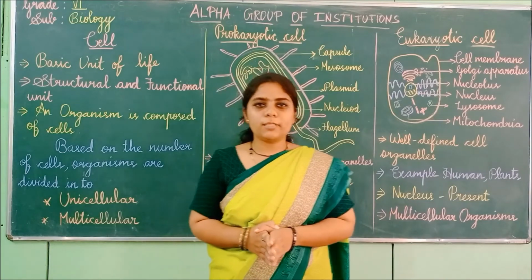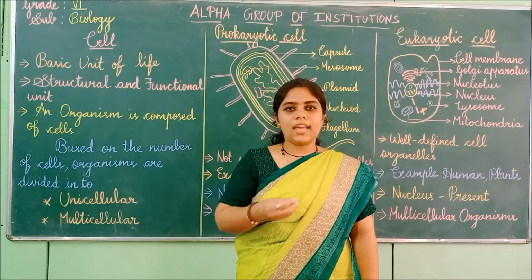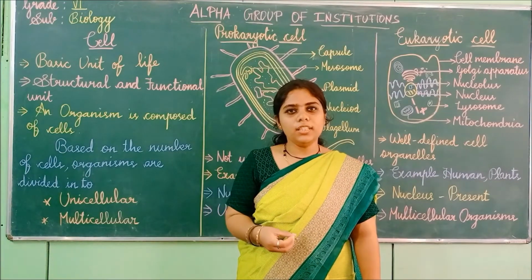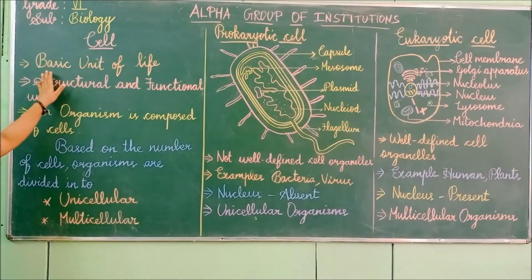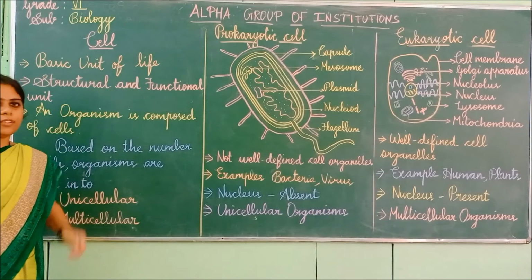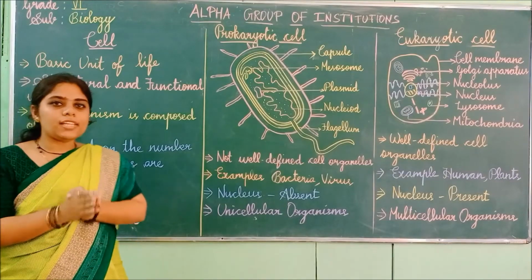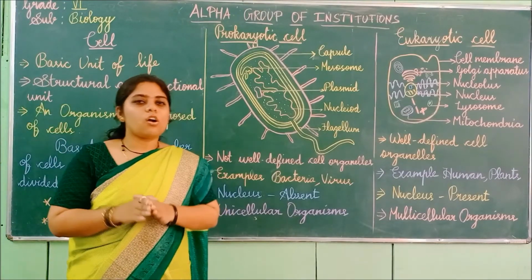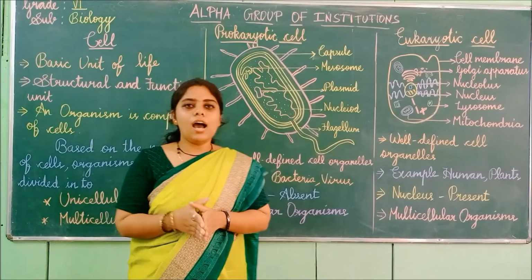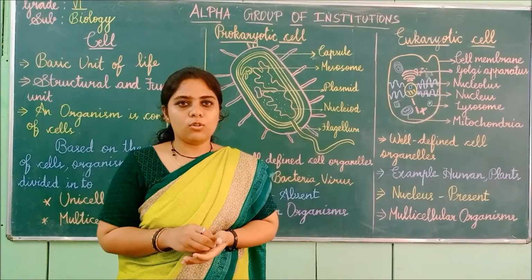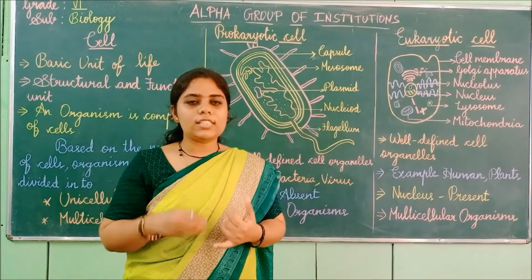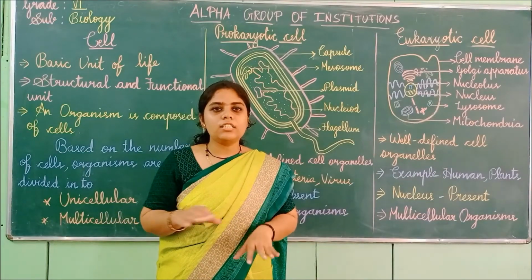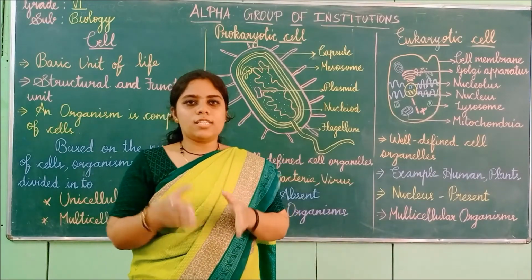So I am going to explain about what is a cell and its characteristics and types in detail. So let us go. First, it is the basic unit of life. It is the basic unit of life because all living things are made up of cells only. Each and every living thing, even human beings, plants, animals, all are made up of cells only.